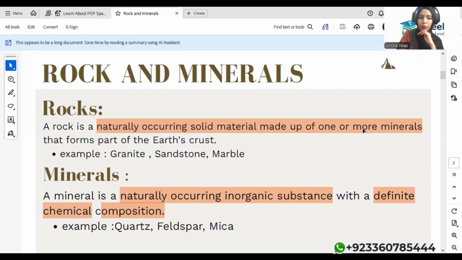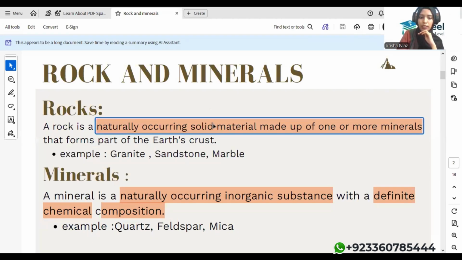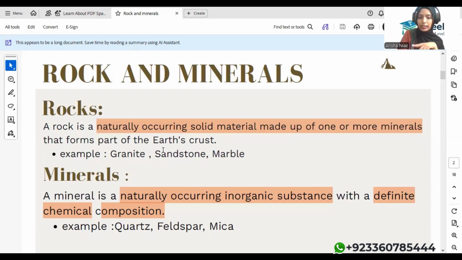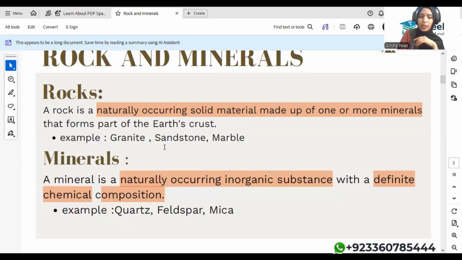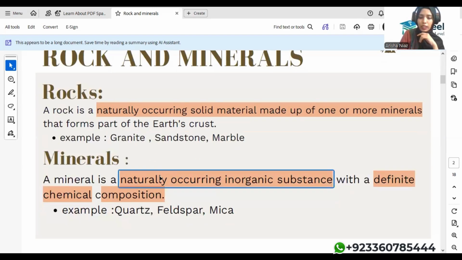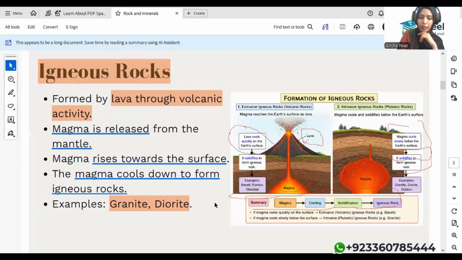The first topic is: what is rock? A rock is a naturally occurring solid material made up of one or more minerals that forms part of the earth's crust. Examples: granite, sandstone, and marble. Minerals: a mineral is a naturally occurring inorganic substance with a definite chemical composition. Example: mica.